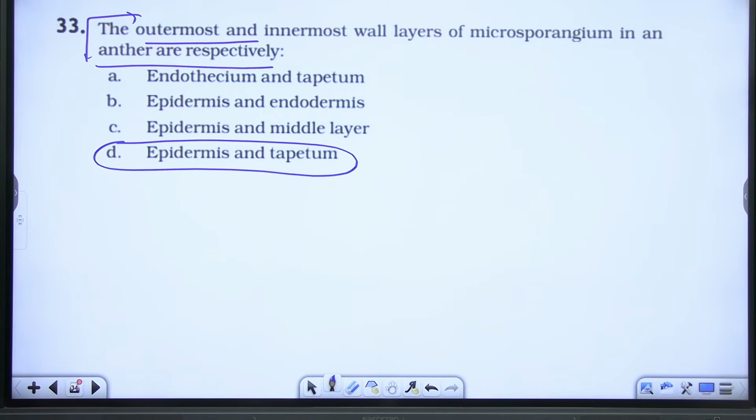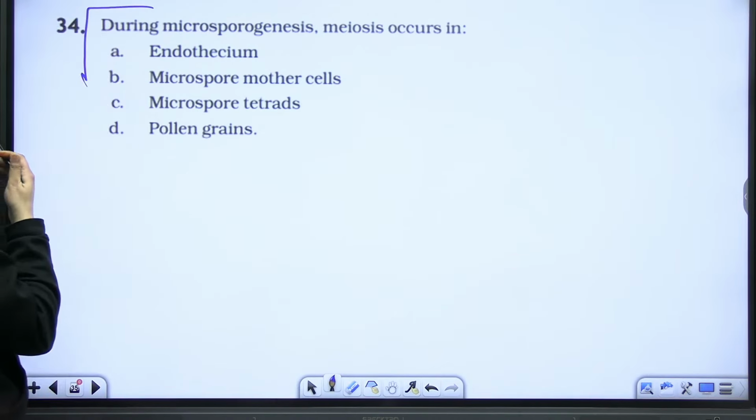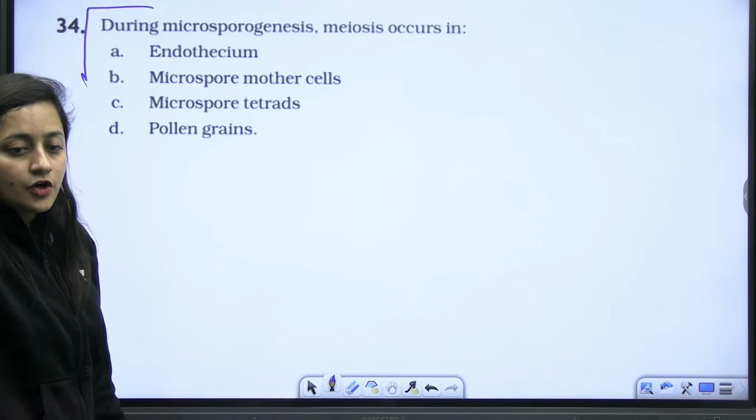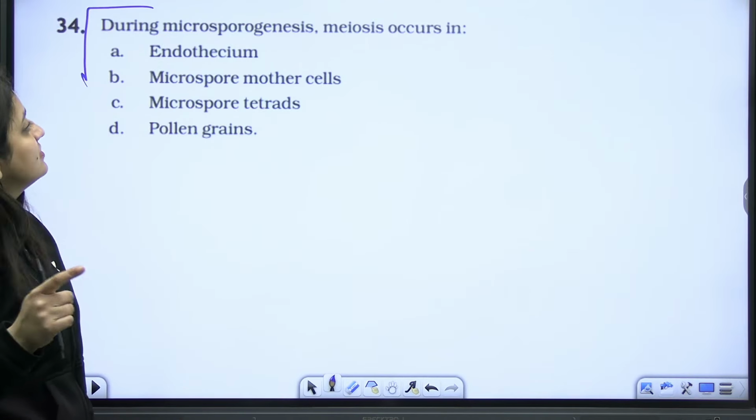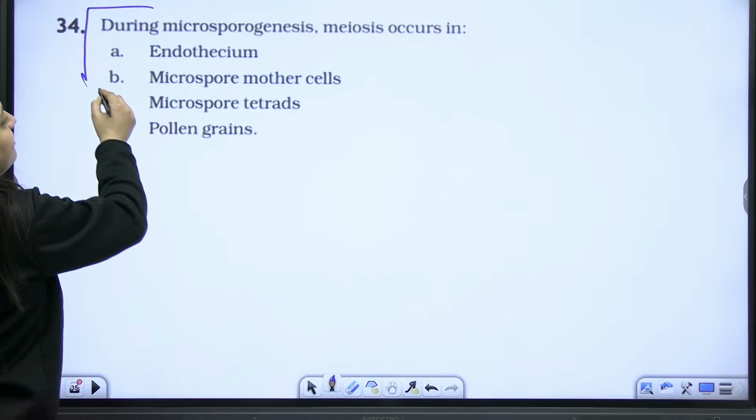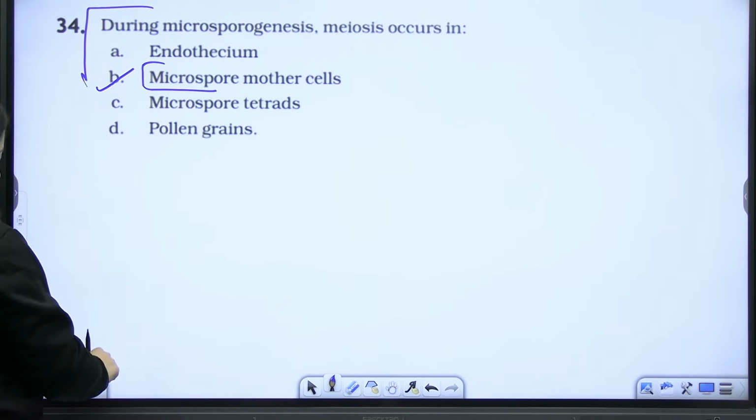Okay, so this is the answer here. The next question that we have is, during microsporogenesis, meiosis occurs in... Meiosis, obviously, wherever you will find the microspore mother cell.